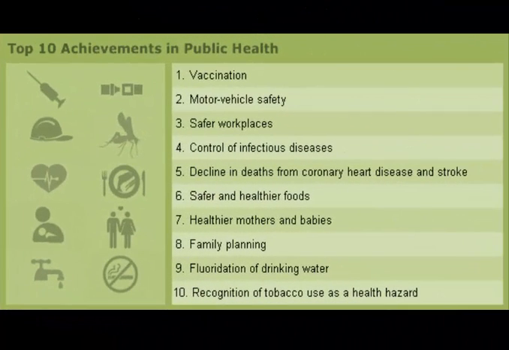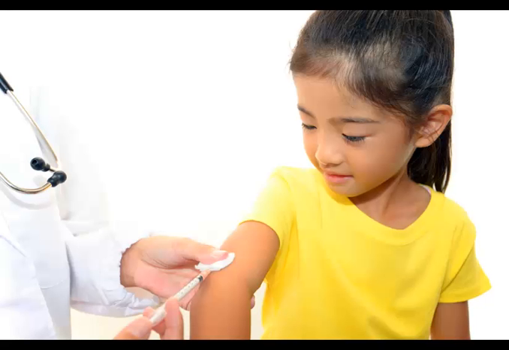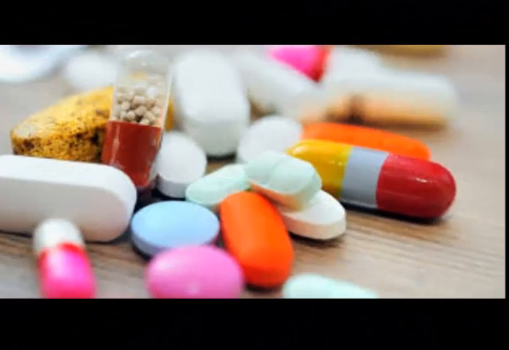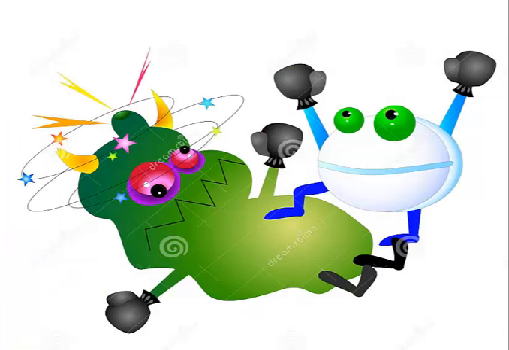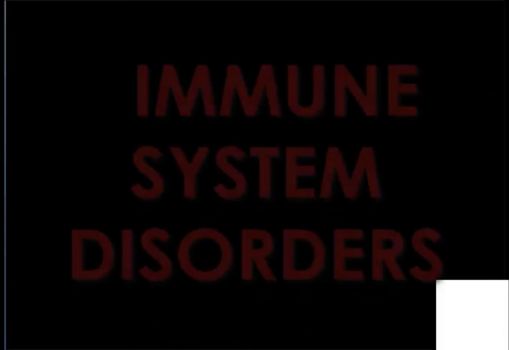Public health measures help prevent disease by monitoring and regulating food and water supplies, promoting vaccination, and promoting behavior that avoids infection. Antibiotics can kill bacteria, and some antiviral medication can slow down viral activity.